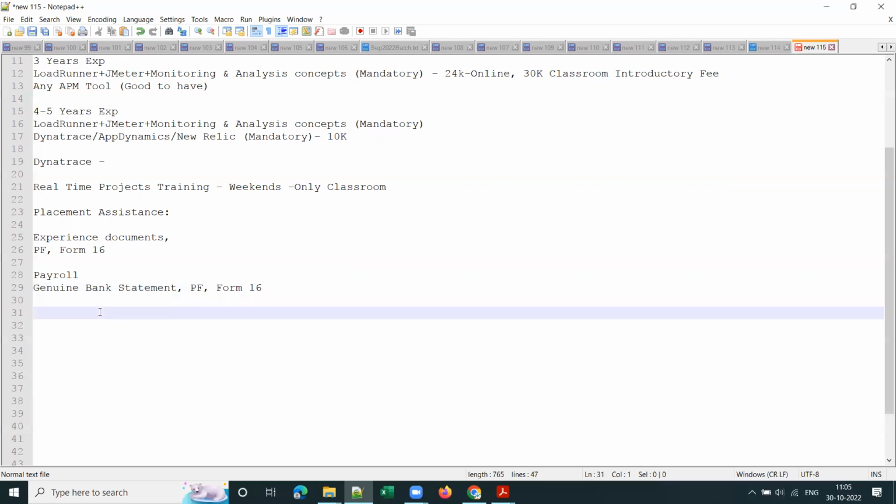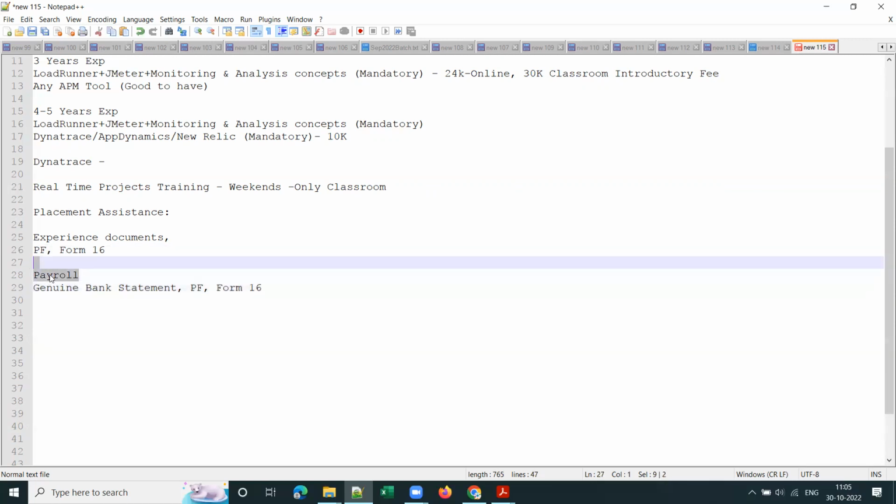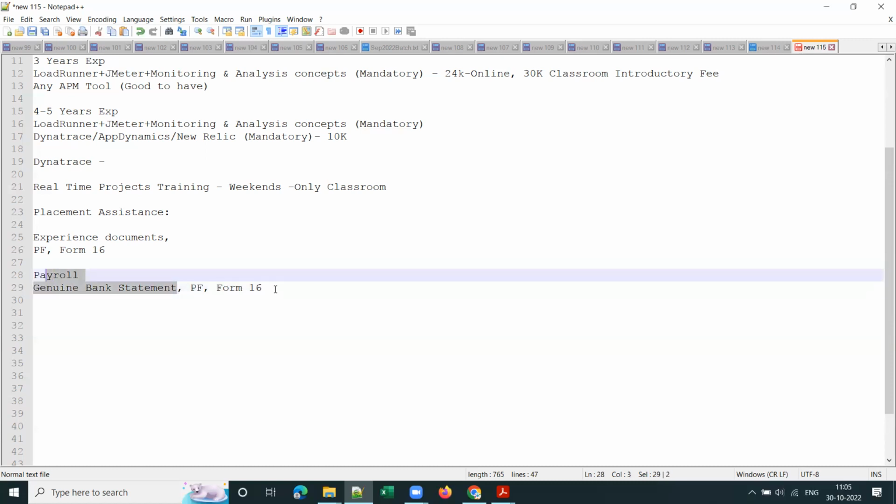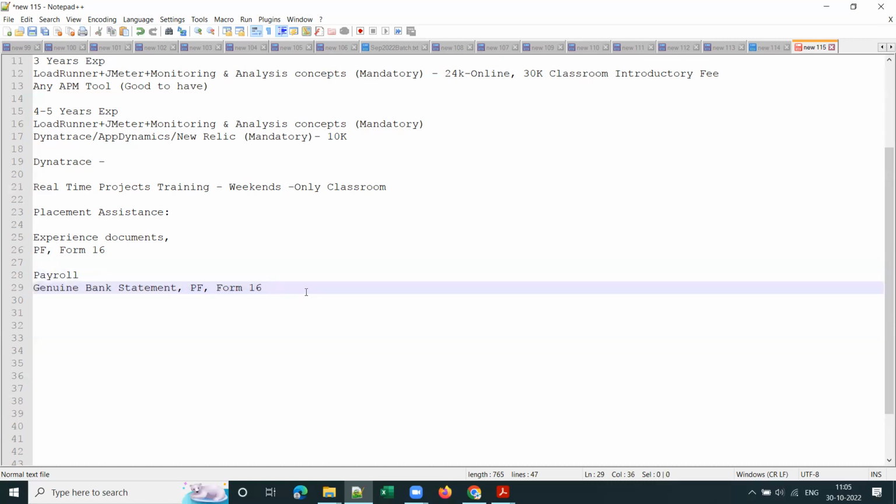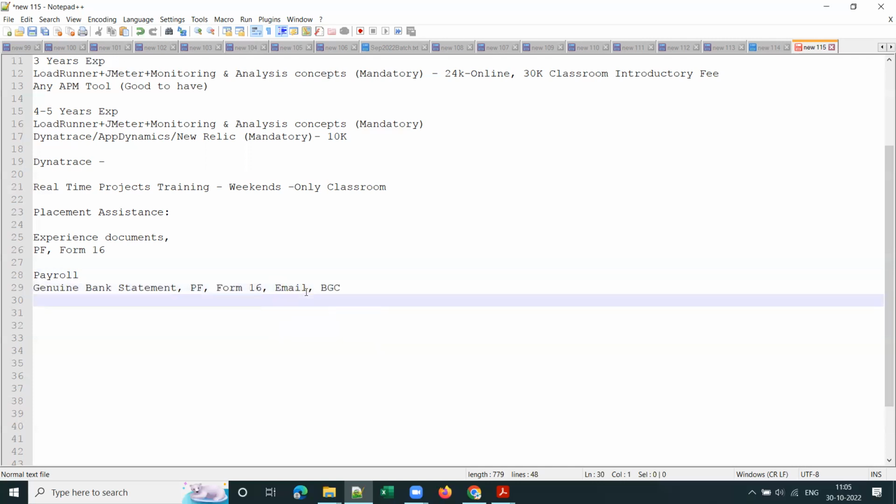Clear, guys? So this is again part of placement assistance. We will be providing all this payroll processing and a genuine bank statement. You will get it, and PF and Form 16, and you will get support for email verification and BGC physical verification. Clear, guys?